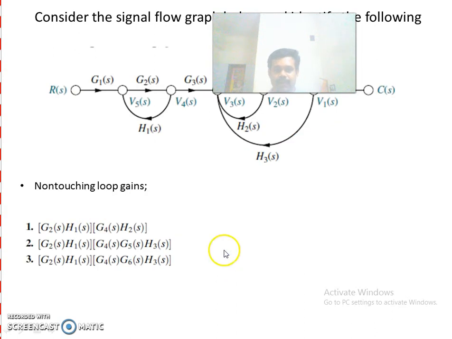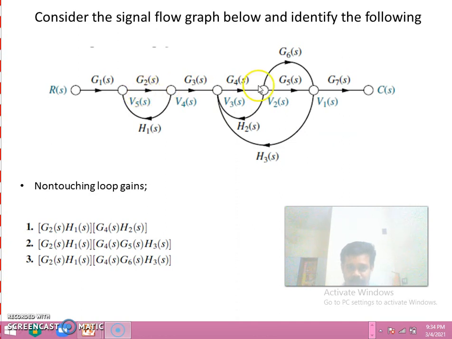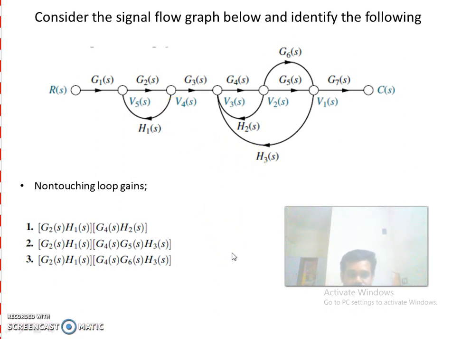Okay. So, non-touching loops. Which are the non-touching loops? These two are the first non-touching loops, and these two are the second non-touching loops, and these two are the third non-touching loops. So, here you are having 3 non-touching loops. So, we have completed this.